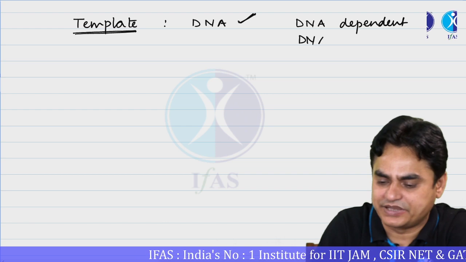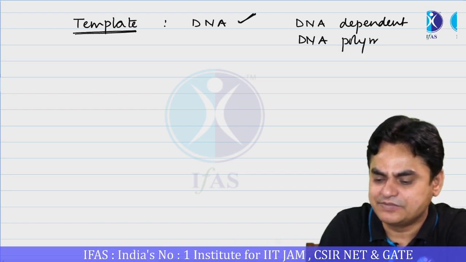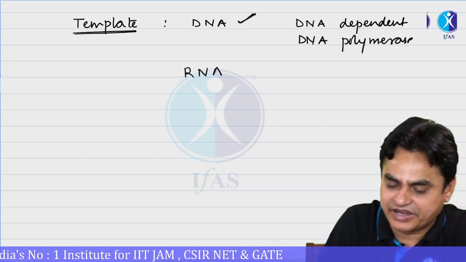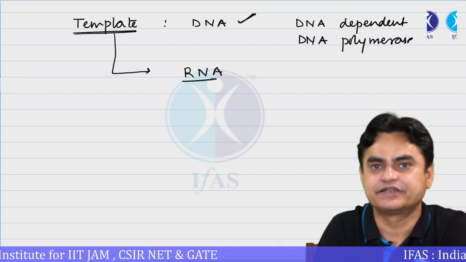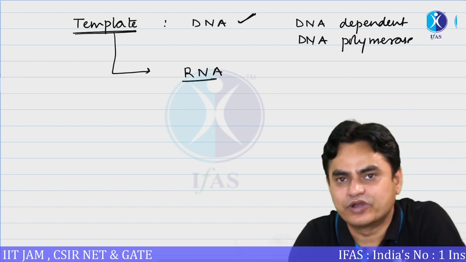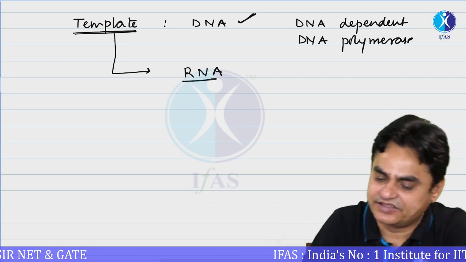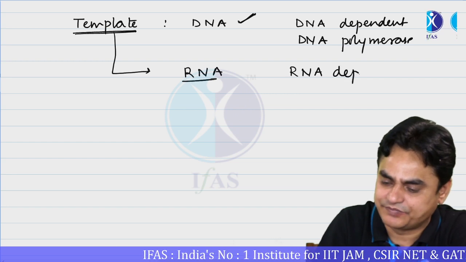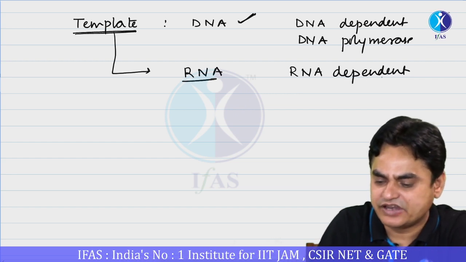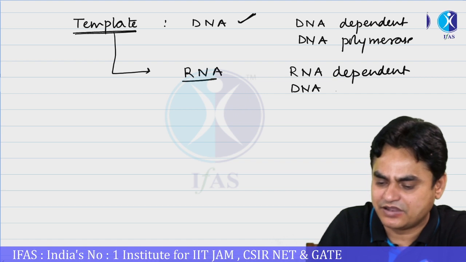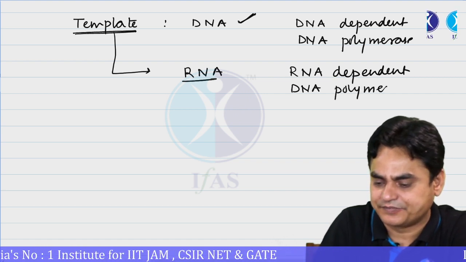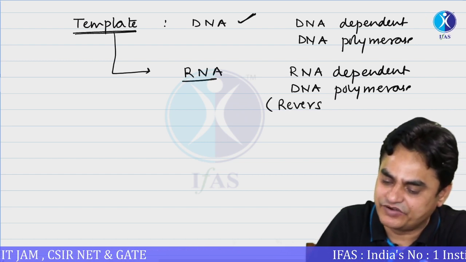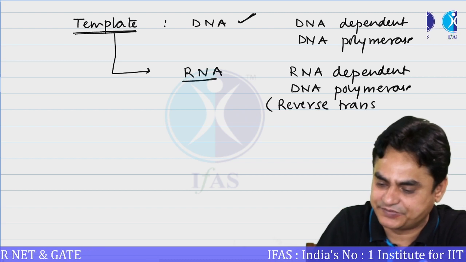In some cases what you will find is that the role of template could be performed by an RNA. RNA could also act as a template. RNA could be utilized as a template for the synthesis of DNA. Such DNA polymerases would be referred to as RNA dependent DNA polymerase. And you can give any example of RNA dependent DNA polymerase. Do you have any example? Yes, there is one example you all might be knowing: reverse transcriptase.